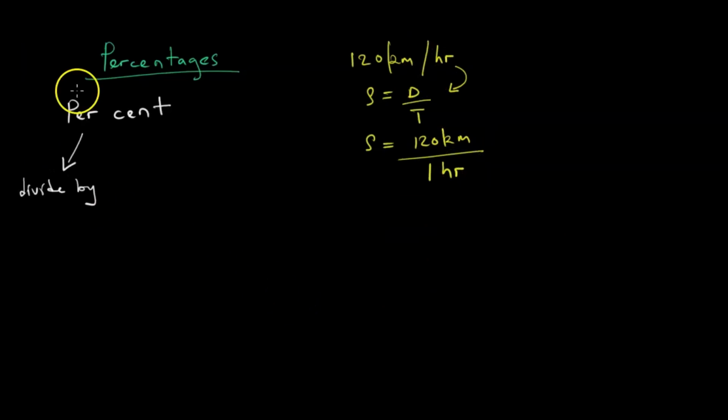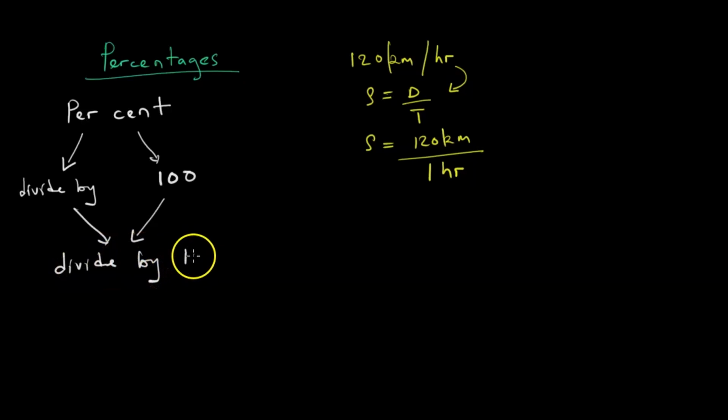Then if we take the word cent, in whatever currency, where there are cents, apart from some civilizations like the Americas who have quarters, cents and half cents, whenever we talk about percent, there is an association with the number 100. So when we say cent, we should think of 100. So basically percent means divide by 100.